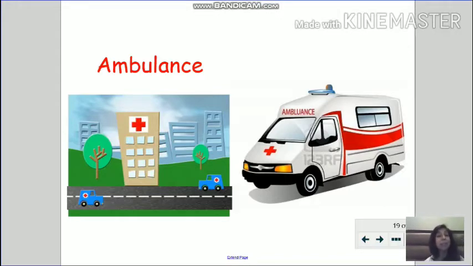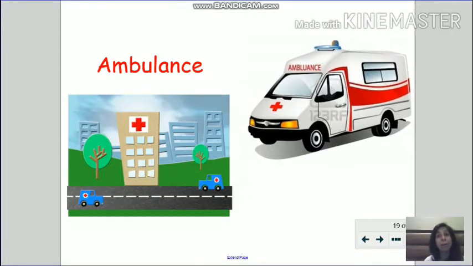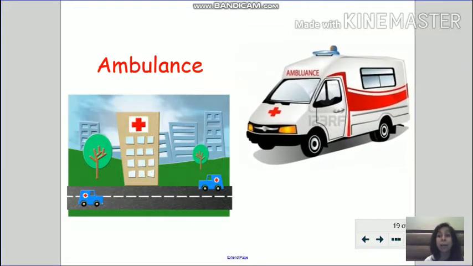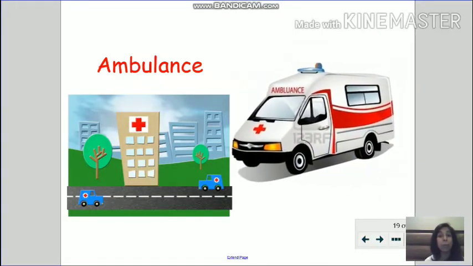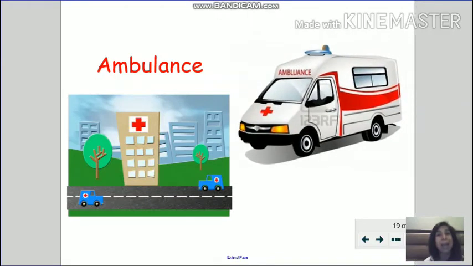So again, since ambulance has to take the patient immediately to the hospital, the ambulance driver uses a siren because he has to quickly move to the hospital as fast as possible. So again, the driver plays the siren. Ambulance has a siren that the driver plays.